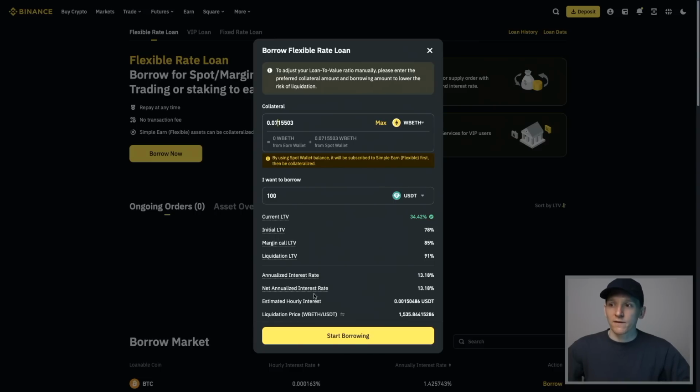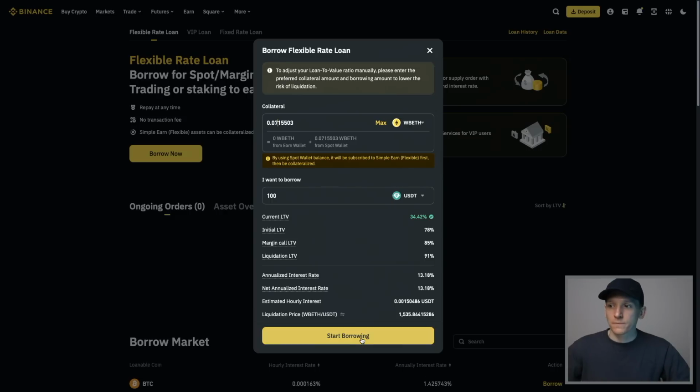And as you can see, this doesn't change because this is when they're actually going to liquidate you and margin call you. So I can see the annualized interest is 13%, like this. This is charged hourly. So it's 13% if you hold it for a year. If you're charged interest hourly, right? So every hour you'll be paying a little bit of this interest back. But if you annualize that interest rate over a year, it works out as 13%. But like I said, that can change over time.